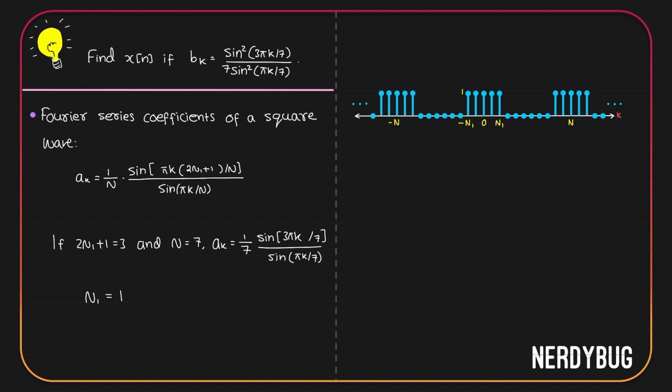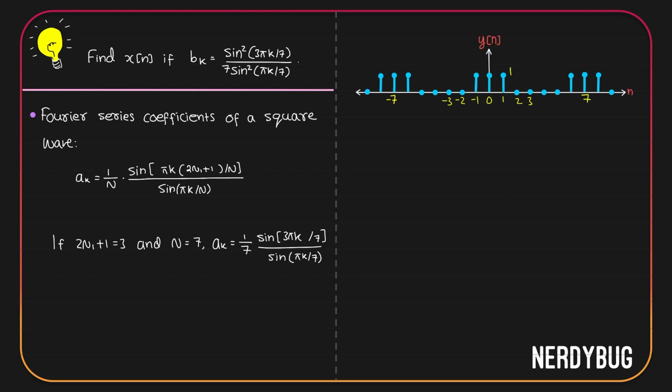So the square wave whose Fourier series coefficient can be given by this expression will look like this. Its period is 7, so it repeats at every multiple of 7. n1 is 1, so it has value 1 between minus 1 and plus 1. Let us call it y of n.